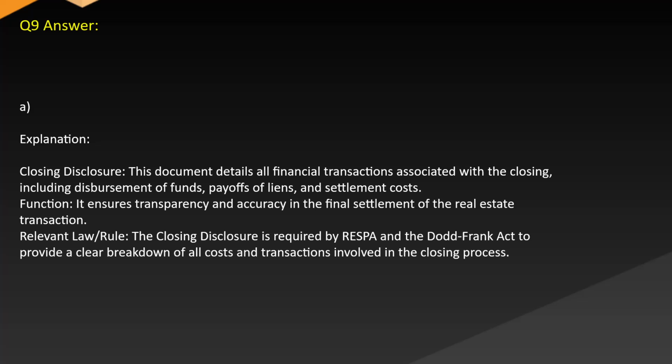Answer: A. Explanation: Closing disclosure. This document details all financial transactions associated with the closing, including disbursement of funds, payoffs of liens, and settlement costs. Function: It ensures transparency and accuracy in the final settlement of the real estate transaction. Relevant law/rule: The closing disclosure is required by RESPA and the Dodd-Frank Act to provide a clear breakdown of all costs and transactions involved in the closing process.